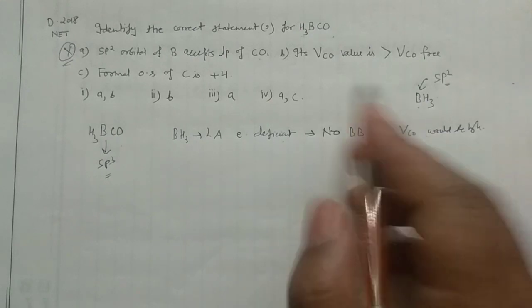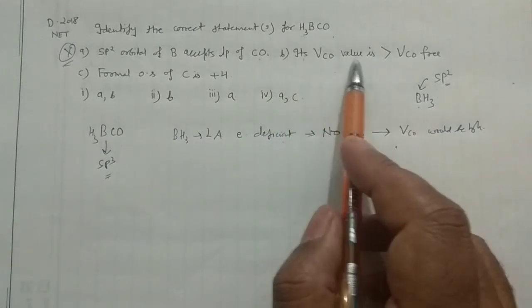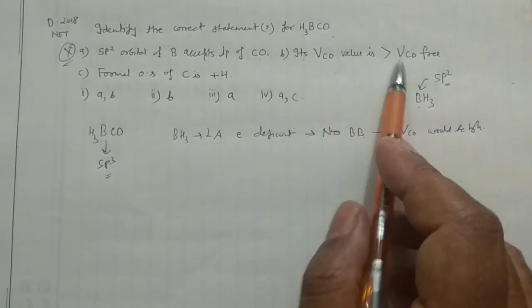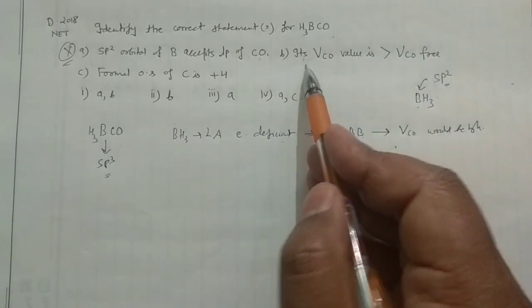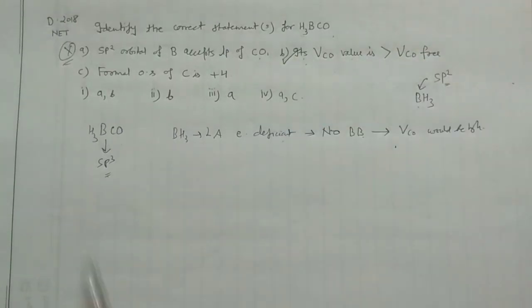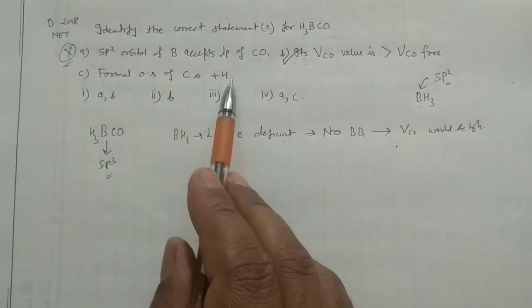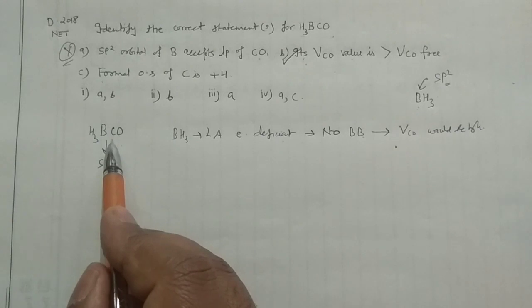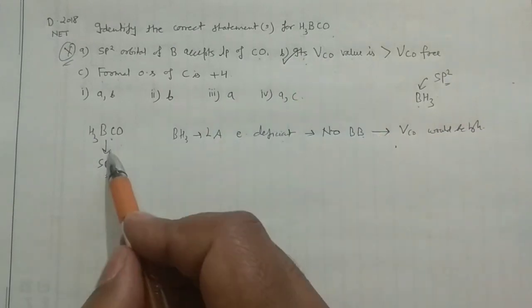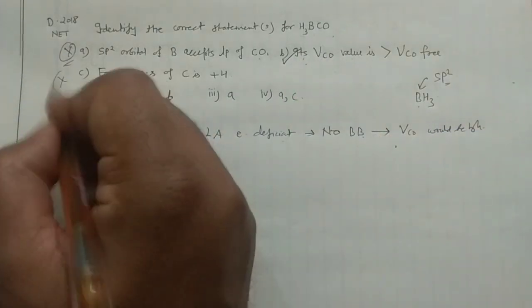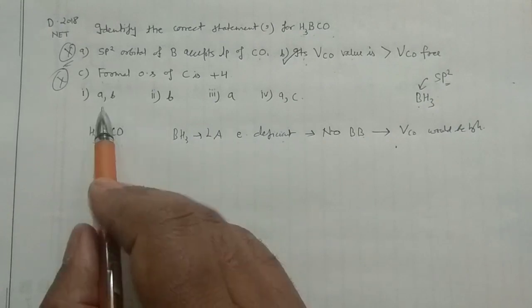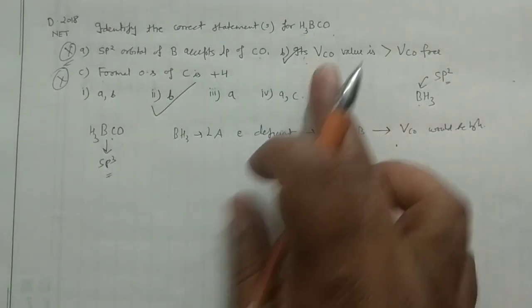So for this, the new CO value would be high. Its new CO value is higher than the free CO. Okay, this could be your answer. Now coming to the next one, formal oxidation state of carbon is +4. No, in that case it is not +4 actually. So the third cannot be true. That means only B is true in that case.